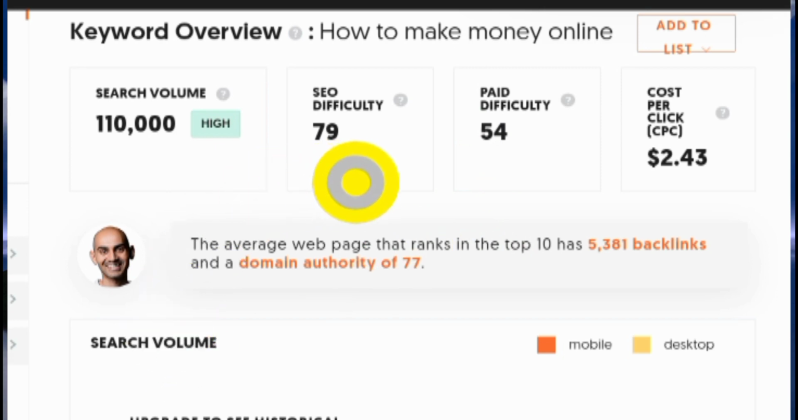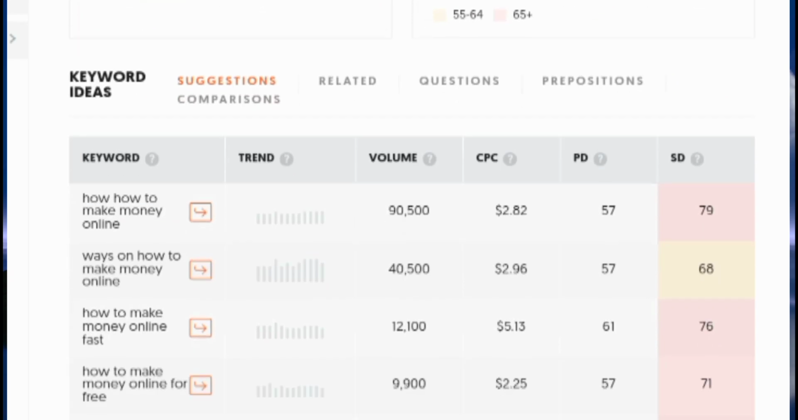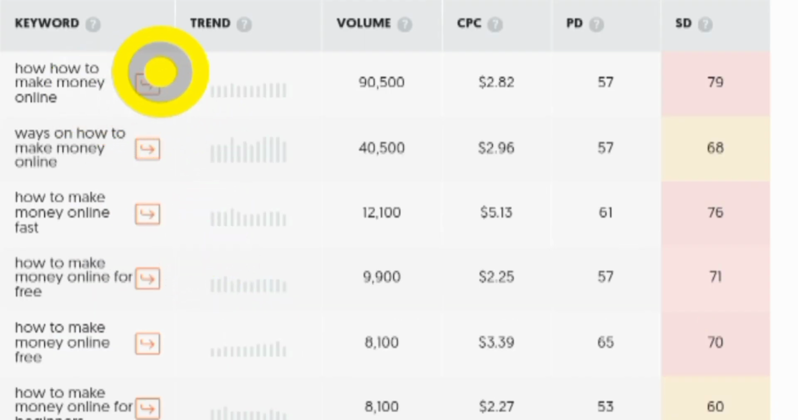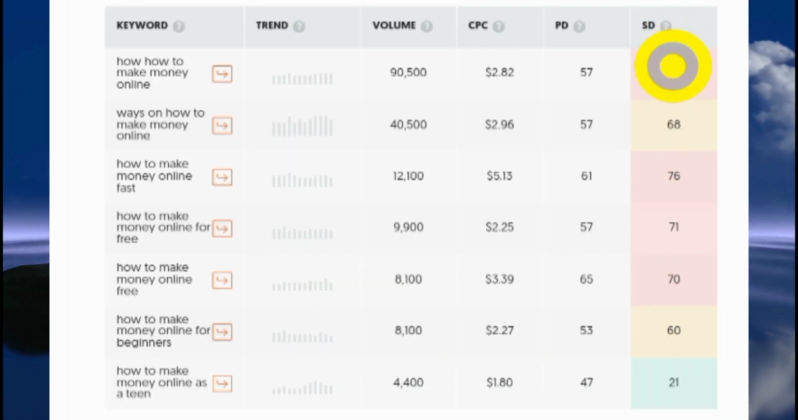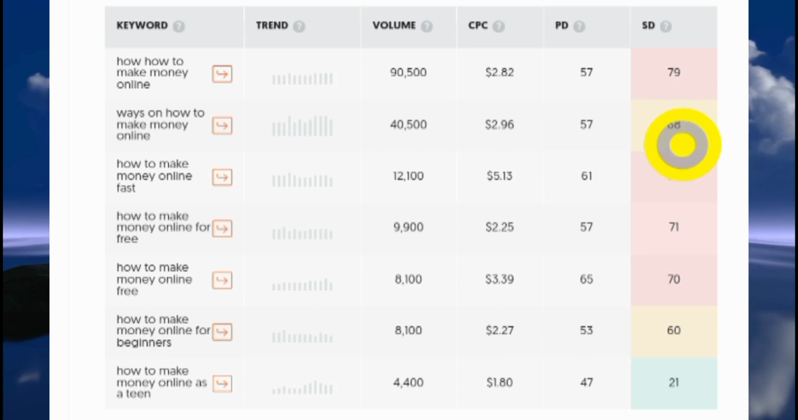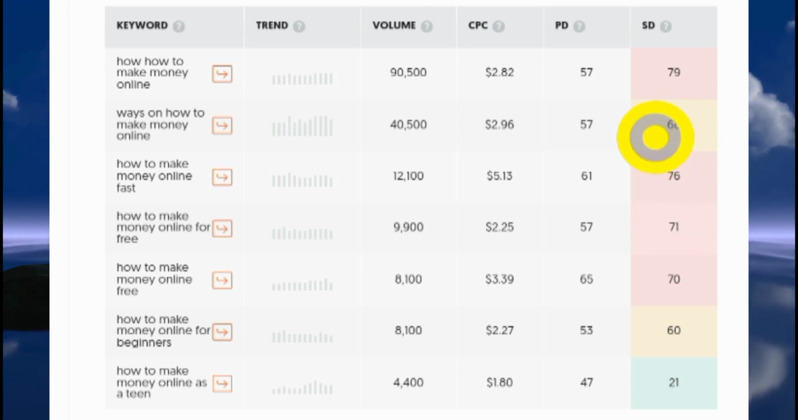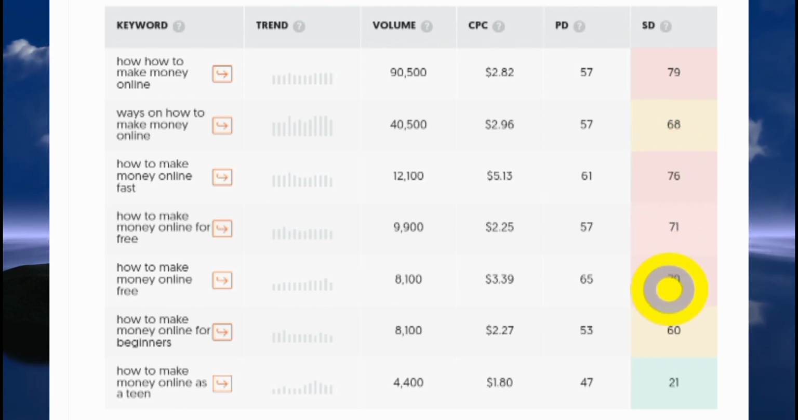So what you're going to be doing is you come down here, and you can see we've got a bunch of topics that are related to how to make money online. Because you're using a free tool, you're not going to have access to all of the available keywords. But what you want to pay attention to when you're here is the numbers. As you can see, it says SEO difficulty here 79. Like I said earlier, the higher the number, the more difficult it is. So what you want to do is to look for a number that is very small.